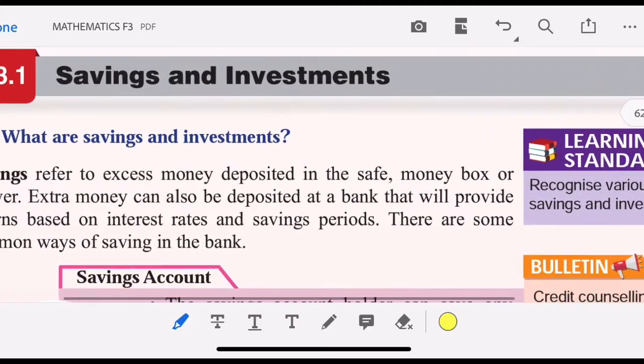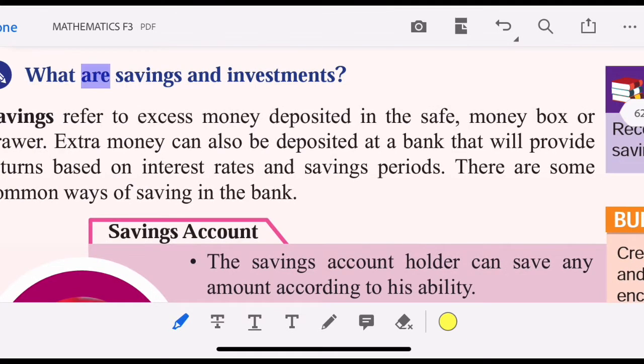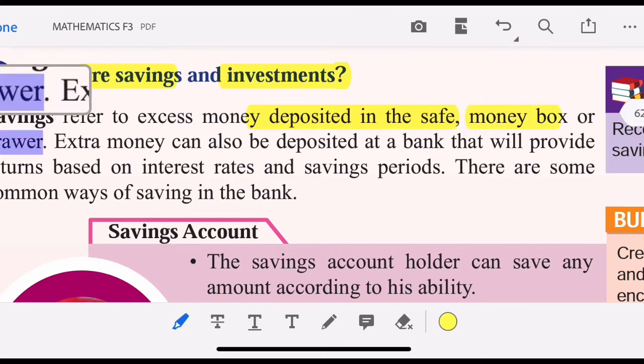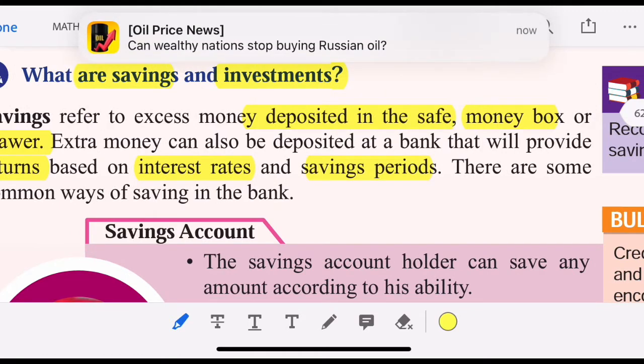Now let's go through savings and investment. What are savings and what are investments? Savings refer to excess money deposited in a safe, money box or drawer. Extra money can be deposited at a bank that will provide returns based on interest rates and savings period. There are some common ways of saving in the bank.